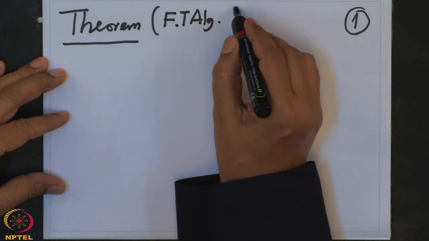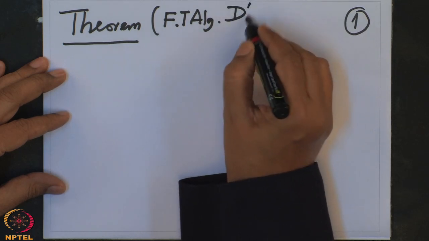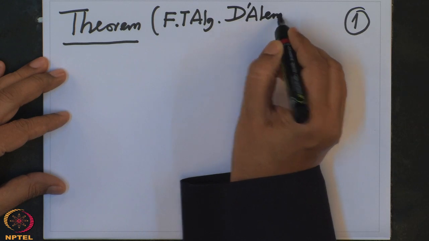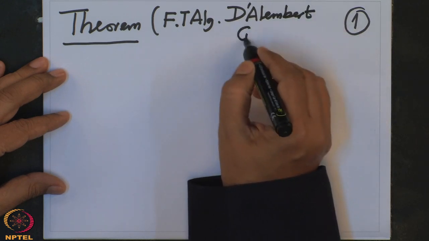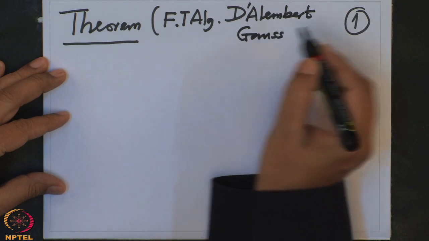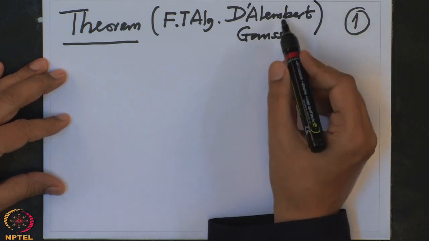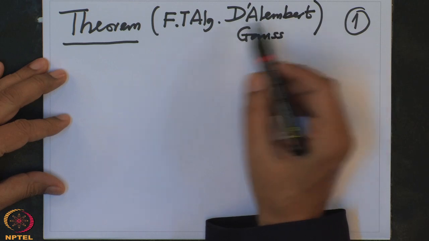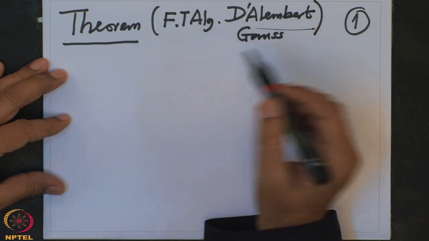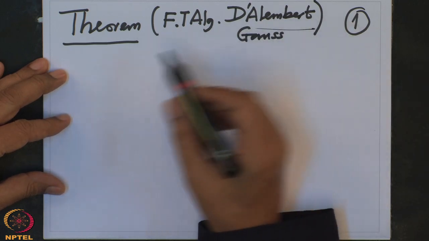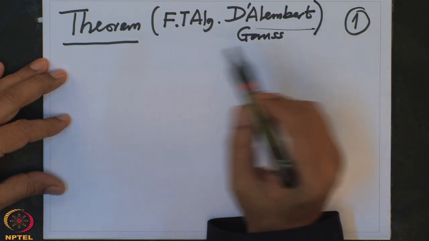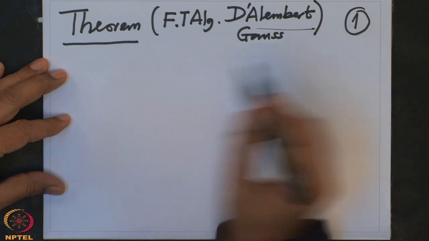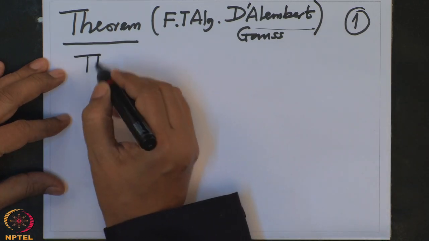Also, if you see the books, it is listed as D'Alembert, Gauss. In French books, it is written as the theorem of D'Alembert. In German books, it is written as the theorem of Gauss, and in English books, it is written as the theorem of D'Alembert-Gauss. So the field C.